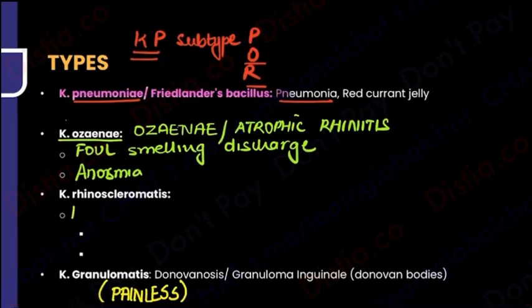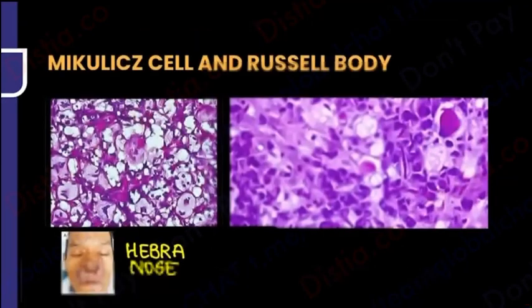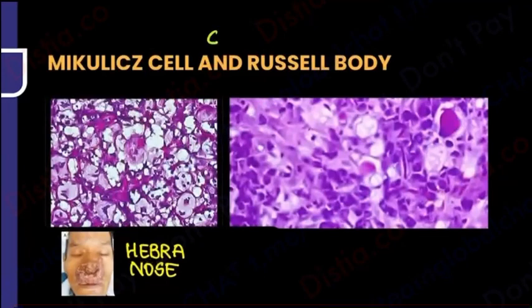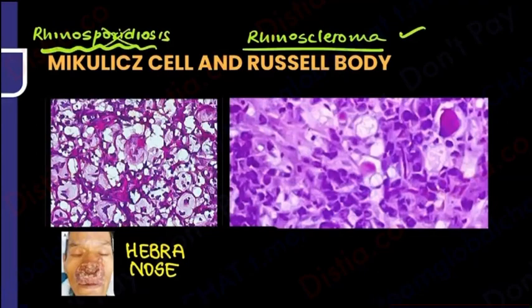Next, what we have is Klebsiella rhinoscleromatis, which obviously causes rhinoscleroma. And rhinoscleroma is associated with three very important pictures. So what is the gross finding and what is the microscopic finding of rhinoscleroma? We'll see that with the help of a diagram. So look at this, guys. This is Klebsiella rhinoscleromatis or rhinoscleroma. Please, in the exam, don't confuse this with something else that is known as rhinosporidiosis. Rhinosporidiosis is totally different. I had studied that under the fungus chapter, totally different. Here I'm talking about rhinoscleroma, and that shows you this kind of a nose.